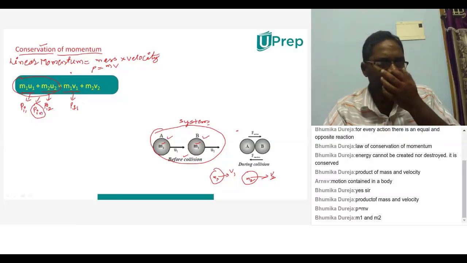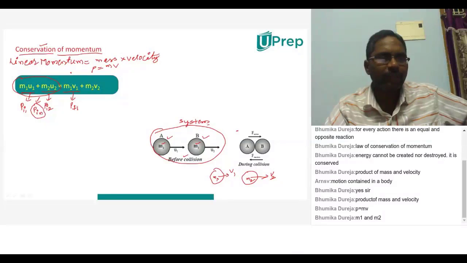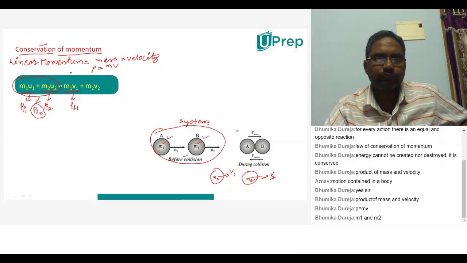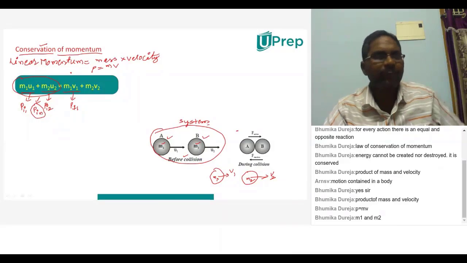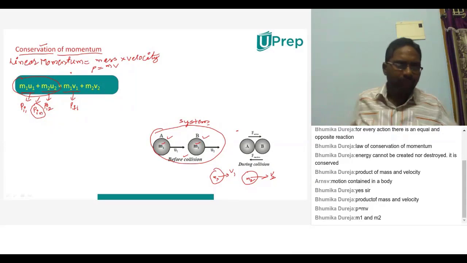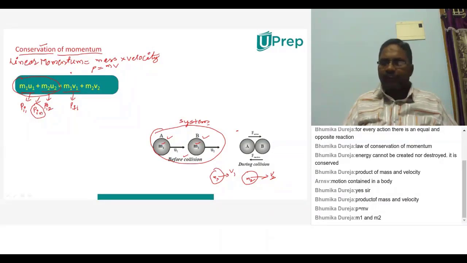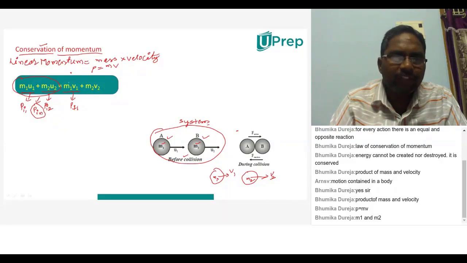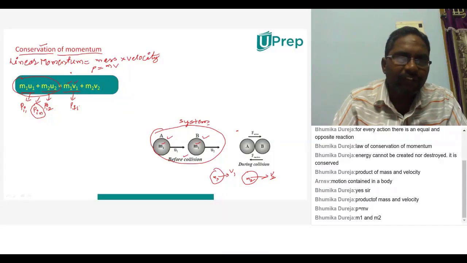Is it right, Arnav? M1 v1 will be final momentum of a first object. Yes, sir. How is it a final momentum? Sir, M1 V1 plus M2 V2 will be final. I'm asking about M1 v1 only, Arnav. How will it be the final momentum of a first object? Here M1 stands for mass, V1 stands for final velocity. As it stands for final velocity, definitely it will be final momentum. So final momentum of a first object.